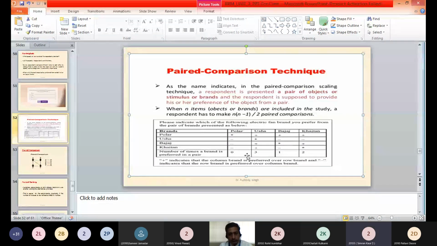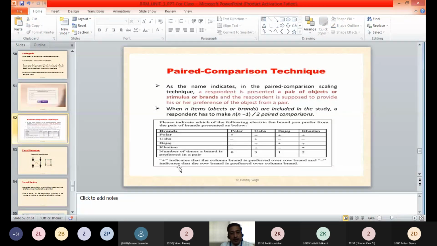Yes, sir. So like that, the respondent has to represent his opinion or his preference on the table, from where the preference of the respondents will be calculated further. That type of technique wherein the attributes or the brands are provided to the respondent in pairs is called the paired comparison technique. Have you understood the technique? Yes, sir.